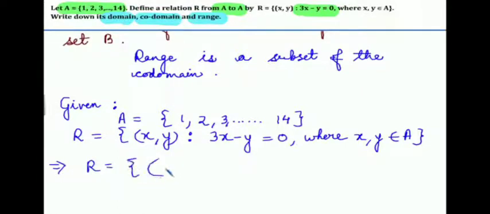So we can also write that relation R, here relation is denoted as R, and 3x minus y is equal to 0.